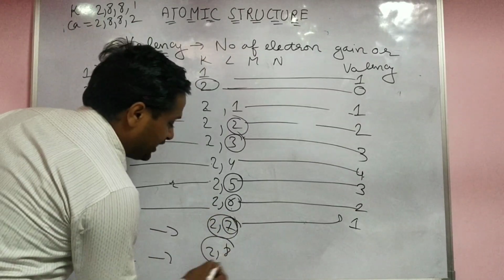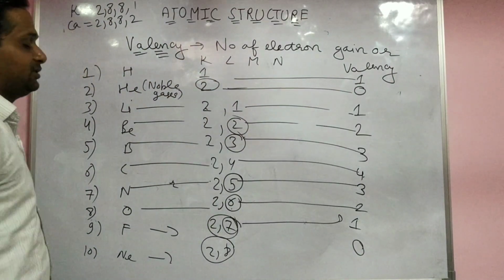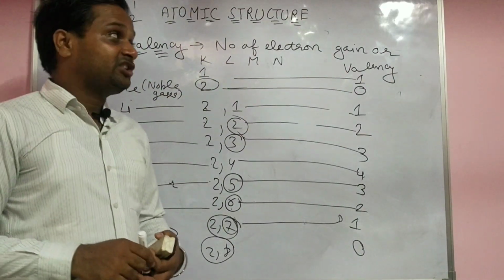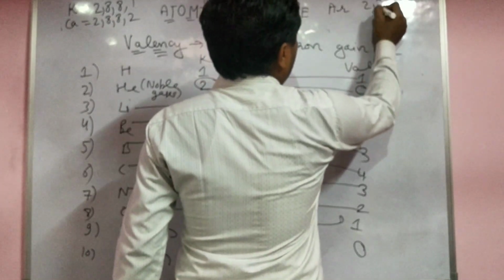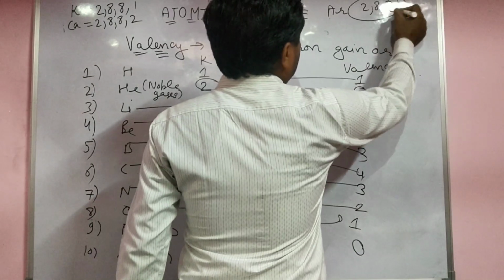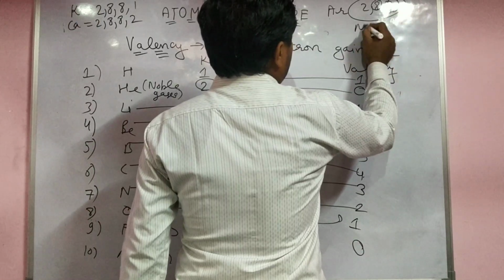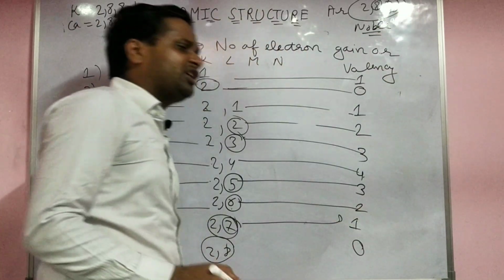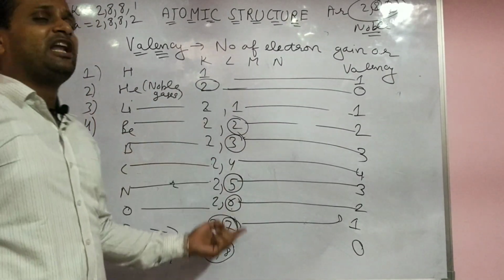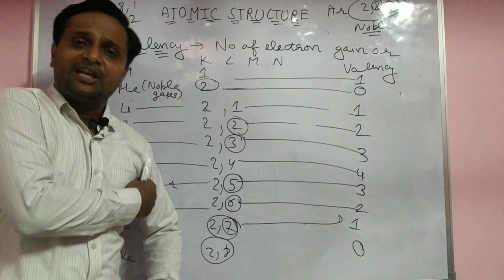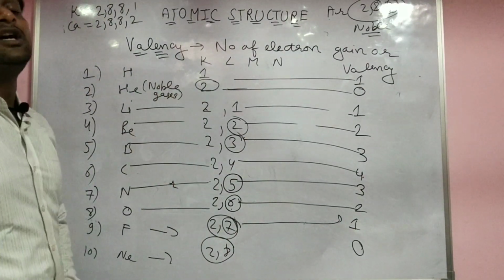Yes, here 2, 8 is complete. No electron is required, noble gas. That is called noble gas. Yes. Same for argon. Argon is also a noble gas. Argon is 2, 8, 8. Complete. Here 8 electrons complete, here 18 not possible. 8 completed. That is also called a noble gas. They do not try to make a bond with others. Because other elements which want to lose or gain electrons try to make a bond with the other. But the noble gas does not try to make a bond with the other.